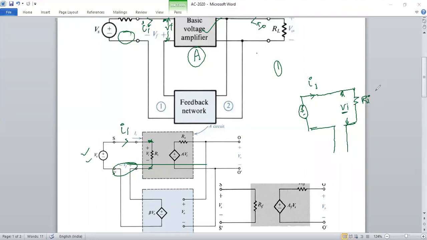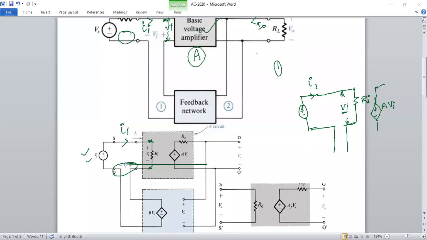Your output voltage depends on the input signal, by how much? A times. So I am drawing a dependent voltage source on the output side, with plus and minus. It depends on Vi, and the increment is A times. The output voltage is A into Vi.